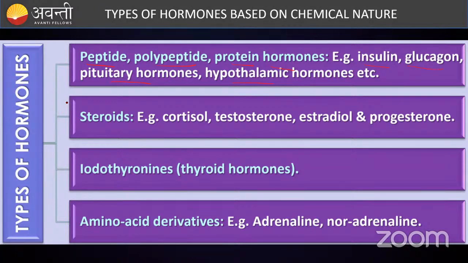When it comes to steroidal hormones, we studied steroids in biomolecules. There are 4 ring structures, correct? Those are cortisol, testosterone, estrogen and progesterone. Estradiol is estrogen. Next one is iodothyronines. Those are called thyroid hormones. Amino acid derivatives such as adrenaline and noradrenaline are the different categories of hormones and their examples.